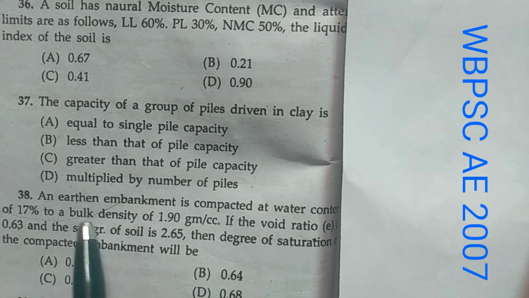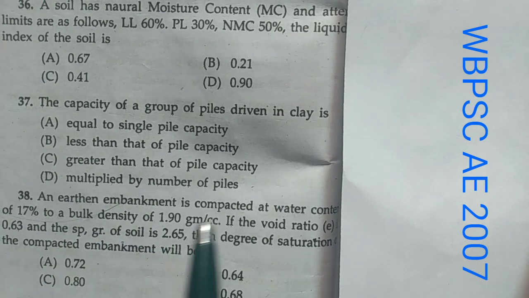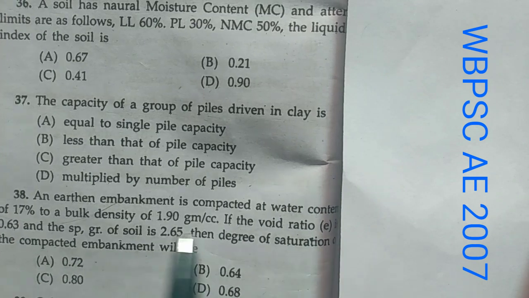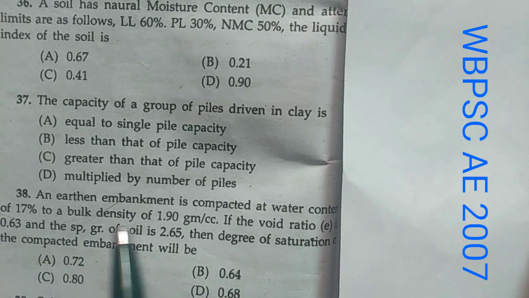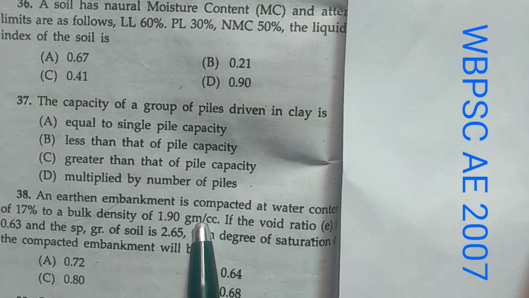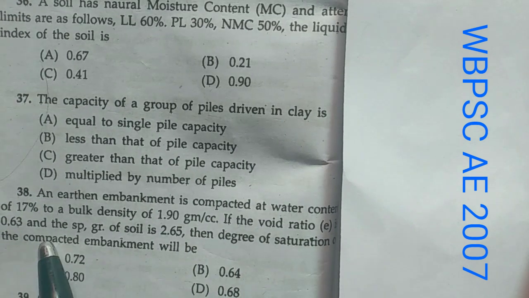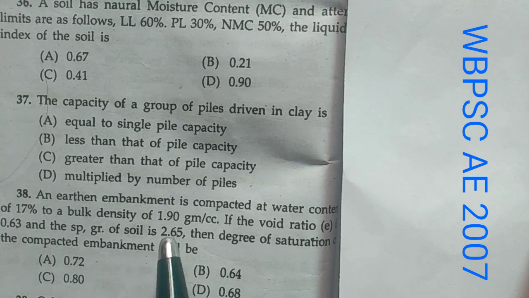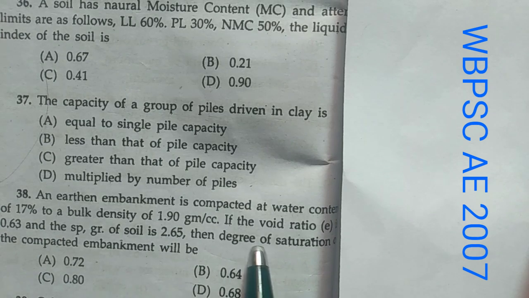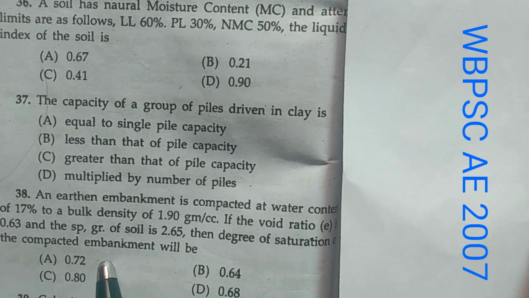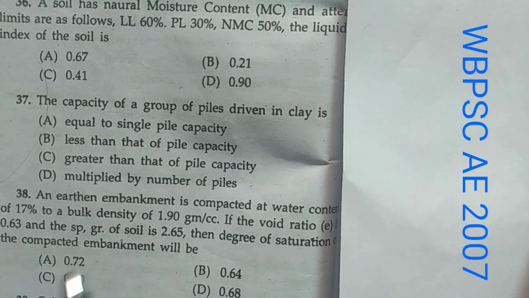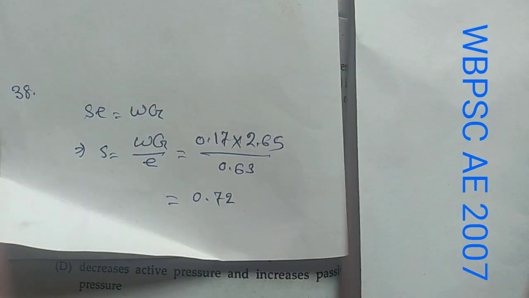Now question number 38. An earthen embankment is compacted at water content of 17% to a bulk density of 1.90 gram per cc. If the void ratio e is 0.63 and specific gravity of soil is 2.65, the degree of saturation of the compacted embankment will be, and these are the options.